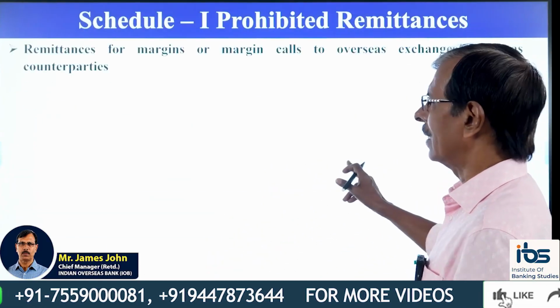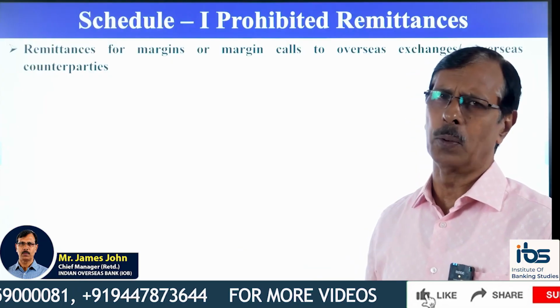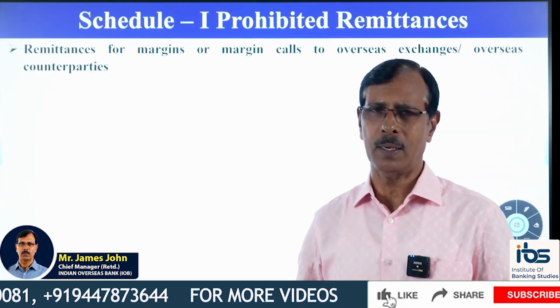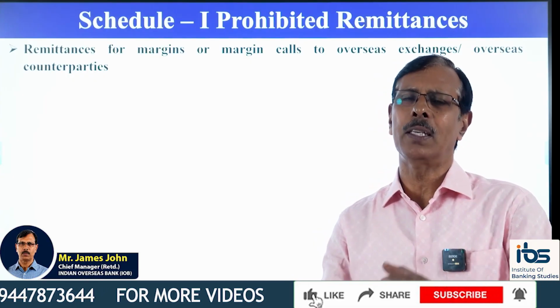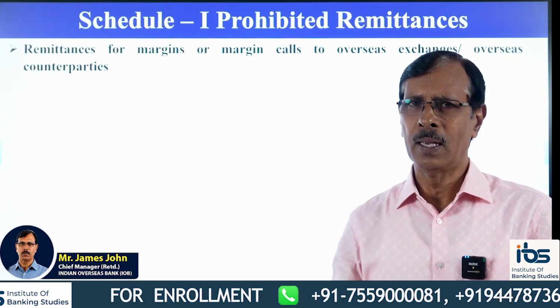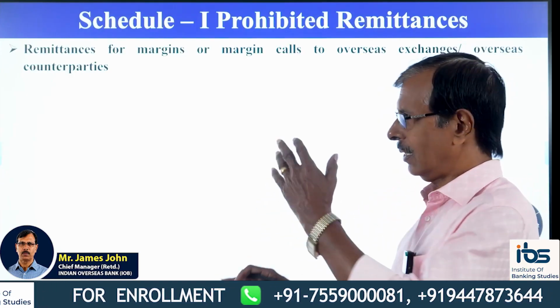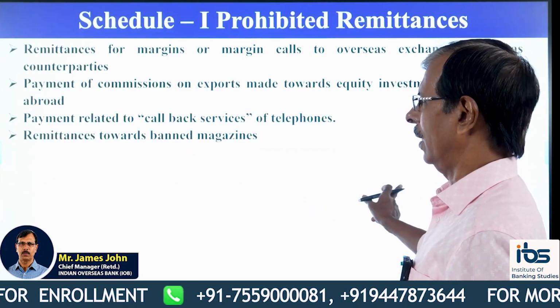Now, this I am not explaining much. You can just go through it. There are 3 schedules. As per this liberalized remittance, RBI has classified the purposes into 3 schedules. Schedule 1 is the negative list. That means for these activities remittance is not allowed.